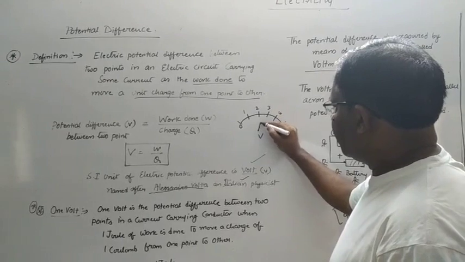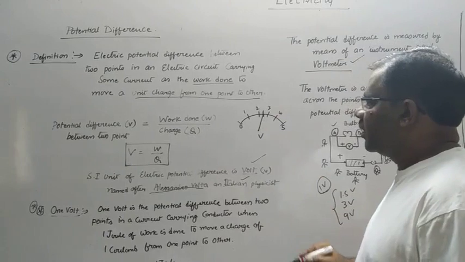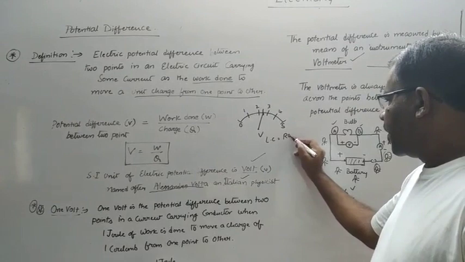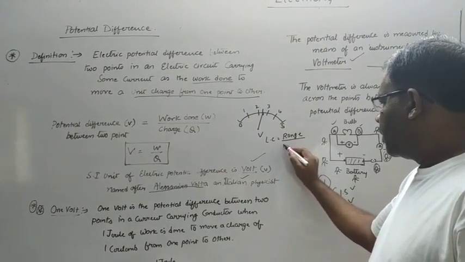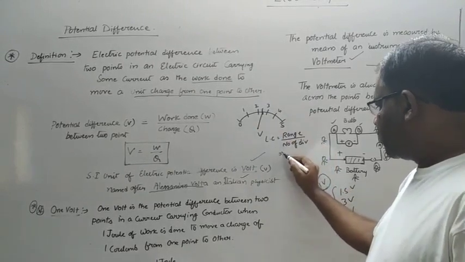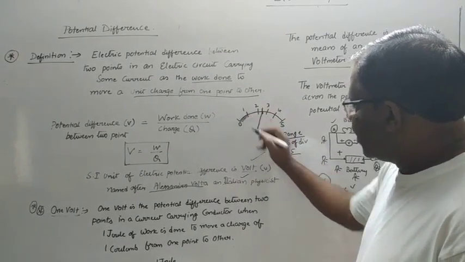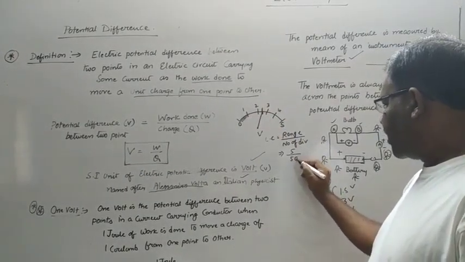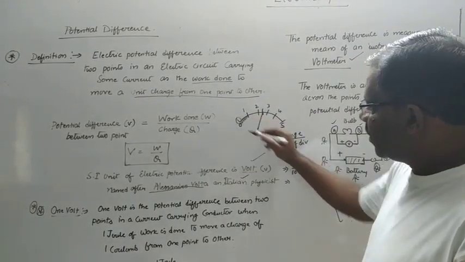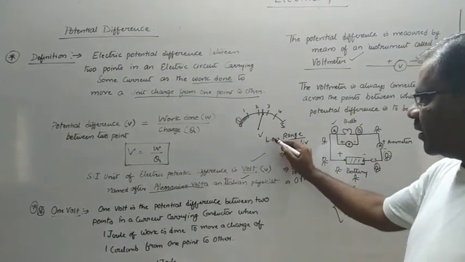Now let us imagine that the pointer of the voltmeter is somewhere here, at a half point between 2 and 3. So what is the range here? Least count is equal to range by number of divisions. What is the range of the voltmeter? 0 to 5. So 5 divided by, each line is divided into 10 equal points, so we will write it as 5 by 50. So 1 by 10. So this one line here indicates 0.1 volt. So that is how we calculate the value.